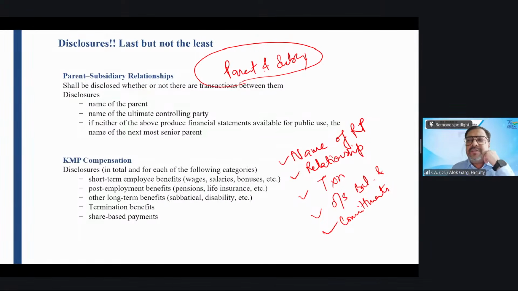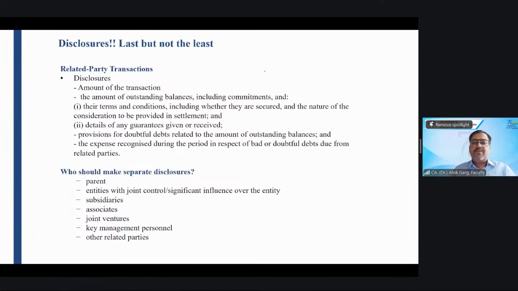Other than parent and subsidiary, what about other related parties? If they have transactions, then they have to disclose. Other than parent and subsidiary, you are only required to disclose the name of the related party, the relationship with the related party, and transactions, outstanding balances and commitments if they have transactions, right? If there is no transaction, there is no requirement to disclose the name of the related party, relationship, transaction, balances, or commitment. I hope it is clear to everyone. And we have discussed what we need to disclose.